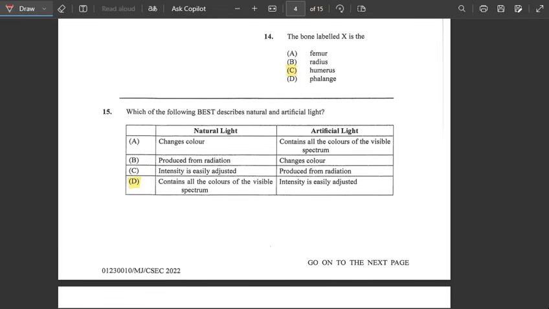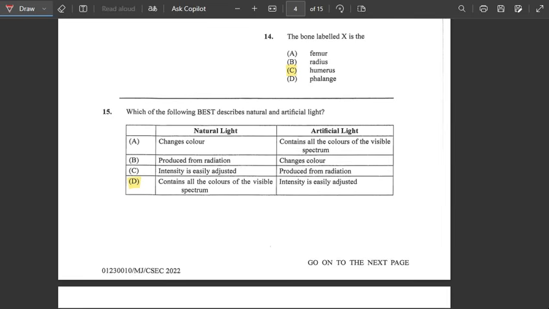Alright, number 15, which of the following best describes natural and artificial light? Alright, so let me go ahead and explain here. Natural light simply changes colors, and artificial light would contain all the colors of the visible spectrum. So that's not it. It says best described, so we're going to choose which one best describes.